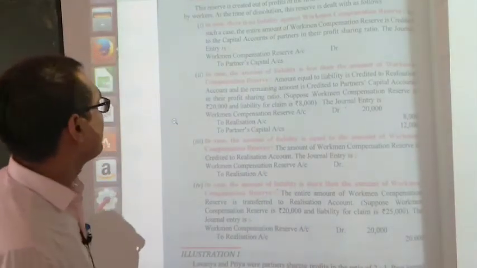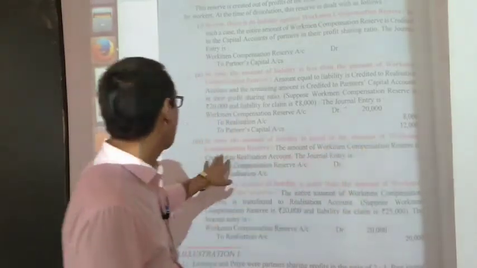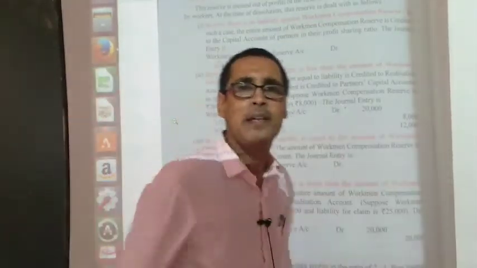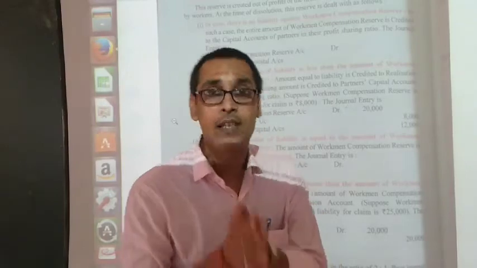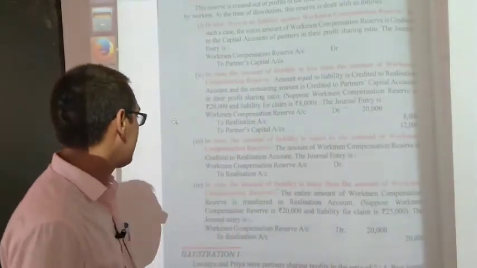In case the amount of liability is equal to the amount of workman compensation reserve, the whole reserve will be transferred to the realization account. What will be the entry? WCR debit to realization account.